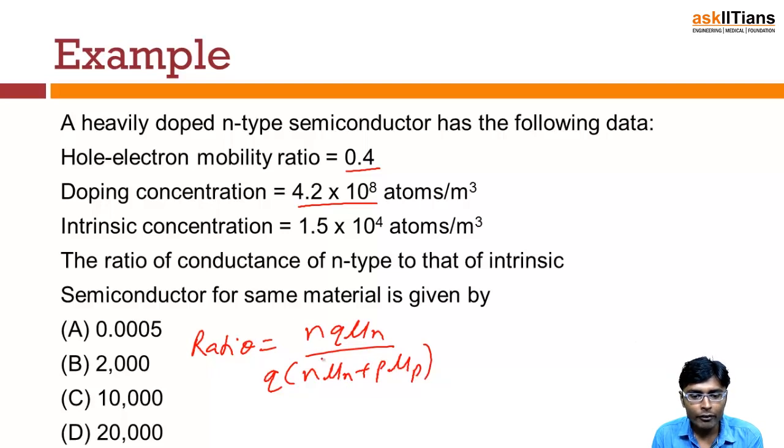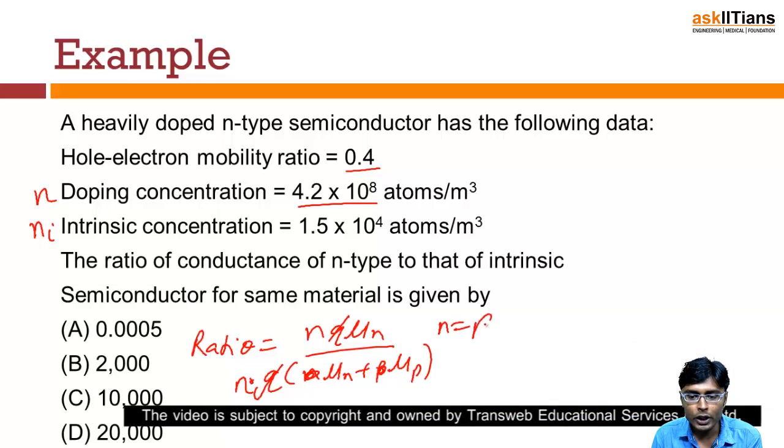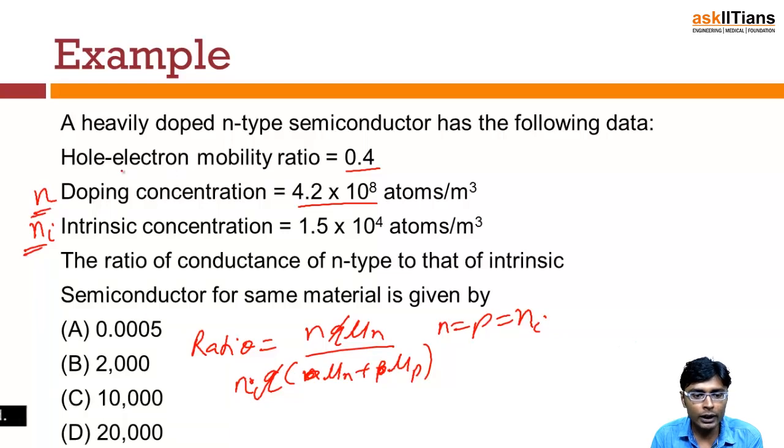So first of all, let us simplify. We can cancel out this q and q, okay? And we are given the doping concentration, that is n, and the intrinsic concentration, that is ni. Also see one thing, for the intrinsic case n and p are equal and equal to ni. So we can take it outside. So we are given ni, we are given n, and we are also given the hole to electron mobility ratio. So mu p by mu n is given to us as 0.4.